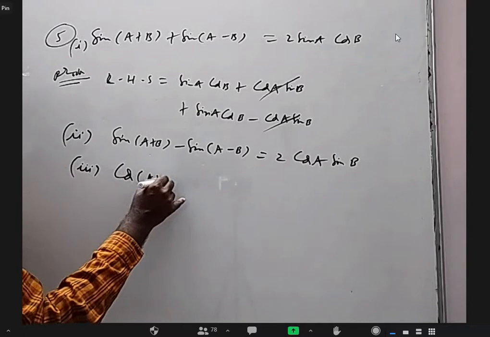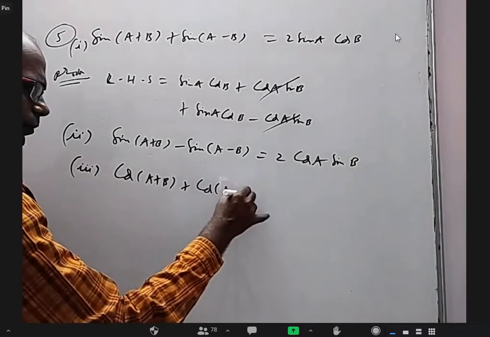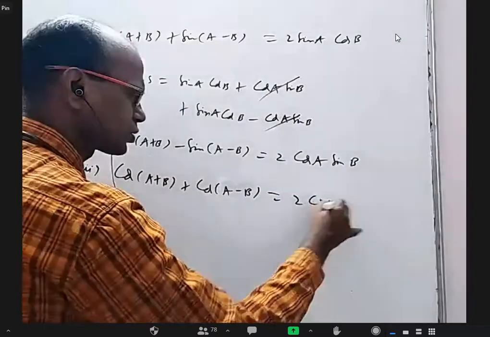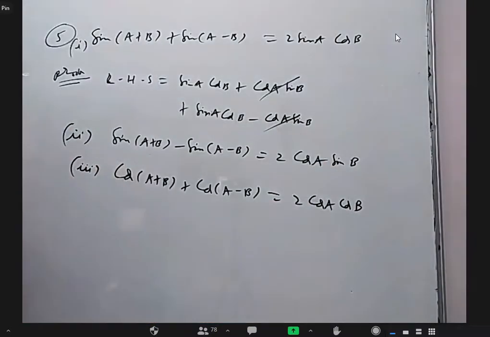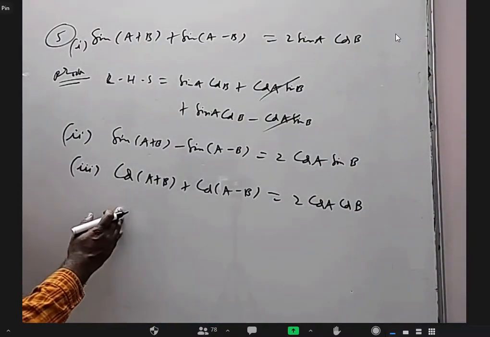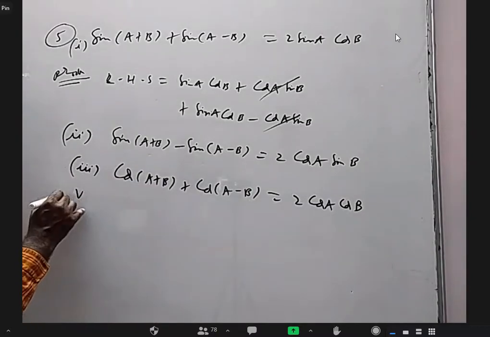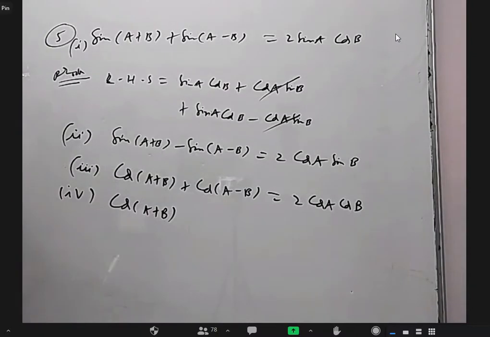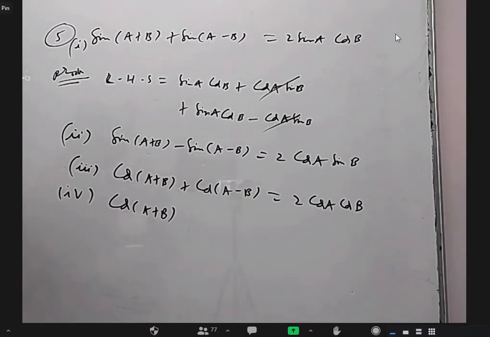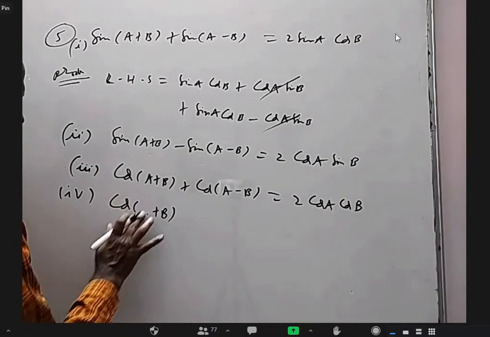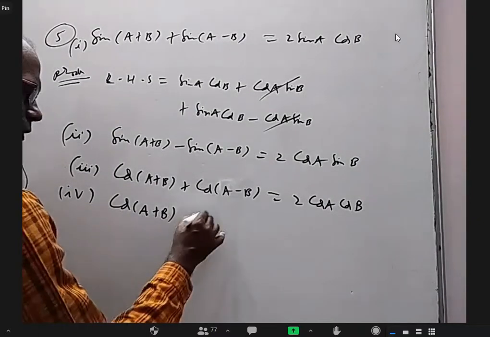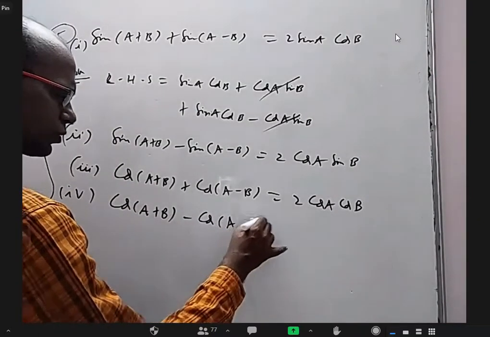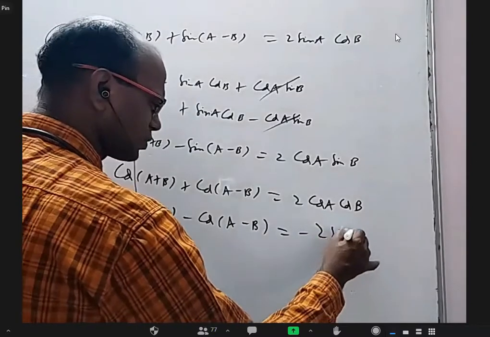Cos A plus B plus cos A minus B is 2 cos A cos B. Because this is cos A cos B minus sin A sin B, and this is cos A cos B plus sin A sin B. And the fourth formula, what you did, sir? Sin A minus B did, sir? Which one? Fourth one, sir. Fourth one, I just wrote the sin A minus B formula. I did not prove it, just stated it. Okay, sir. Cos A plus B minus cos A minus B, we have to put a minus here, is minus 2 sin A sin B.